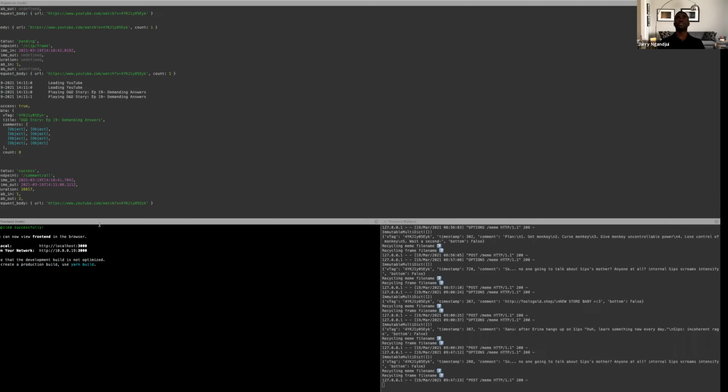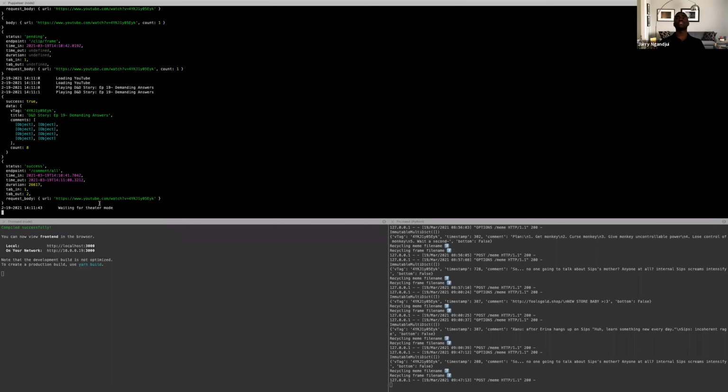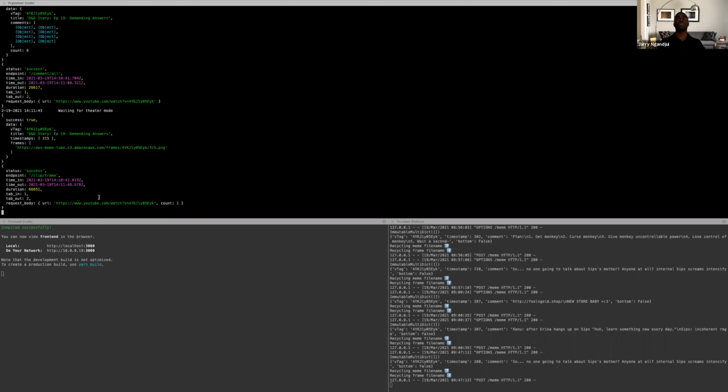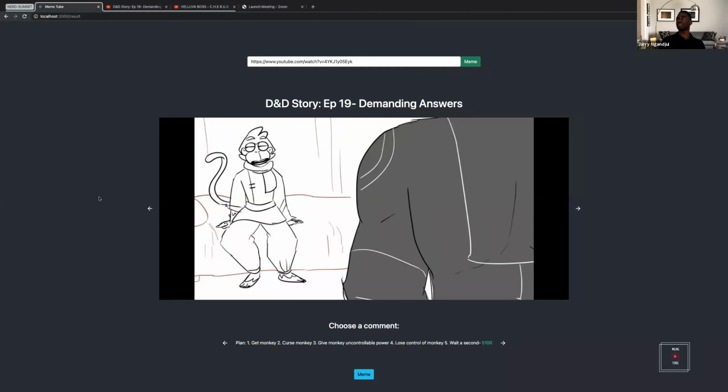Okay. Once this is completed, it's going to navigate to the next page where we select what memes we want to use and what captions we want to use. Awesome, so that was generated.